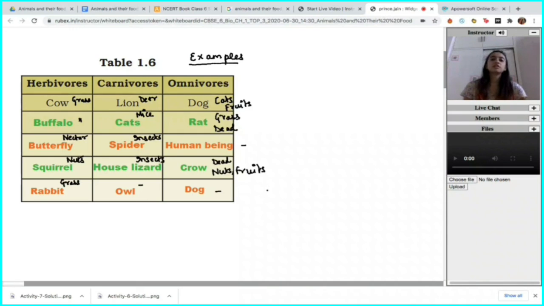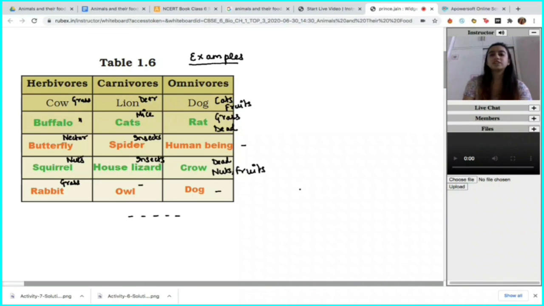This table is here to just give you an idea of the different foods consumed and the different categories we are placing animals in. You could also add in more. You could elongate the list, and that will help you understand the topic better. This is probably the easiest part of this chapter. I believe this is more to our liking, and I hope whatever we have done in today's class is pretty clear to everyone.